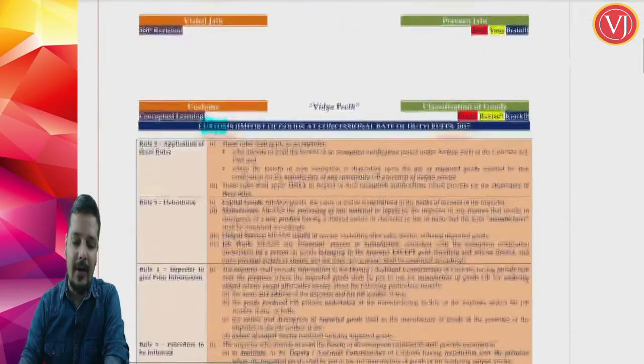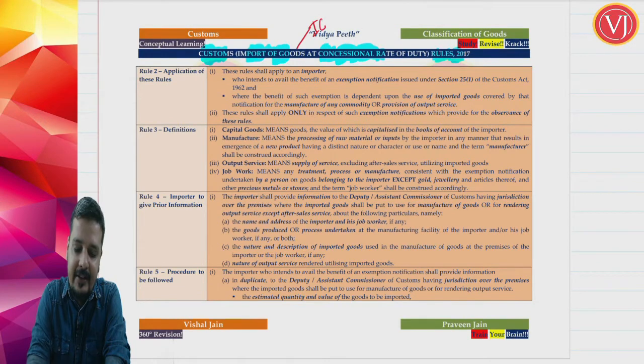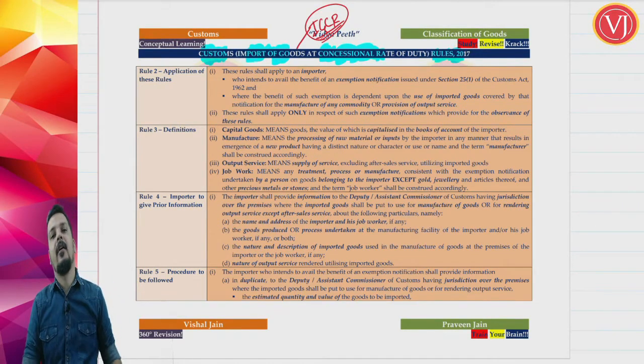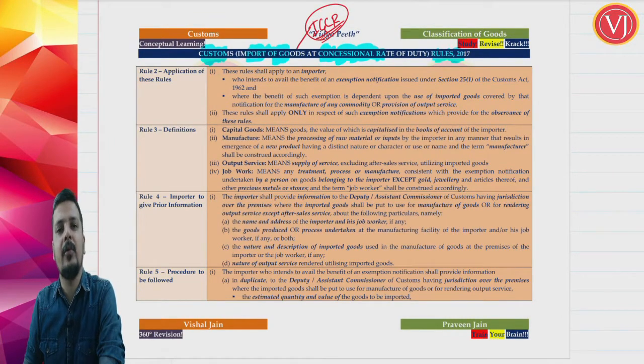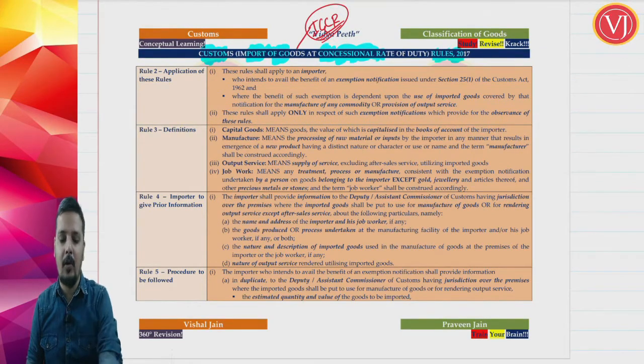Friends, our entire discussion will be on the Customs (Import of Goods at Concessional Rate of Duty) Rules, 2017. In short, we can call these rules the IGCR rules, import of goods at concessional rate. The entire name is Customs, open bracket, Import of Goods at Concessional Rate of Duty, close bracket, Rules 2017. So we can call it IGCR rules from now onwards.